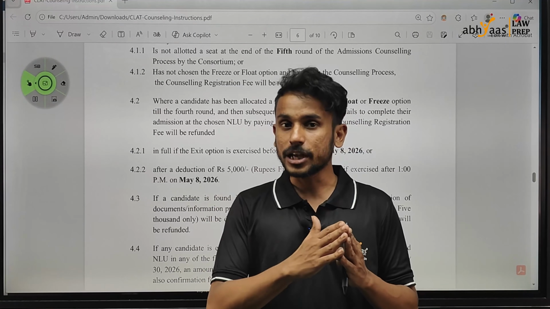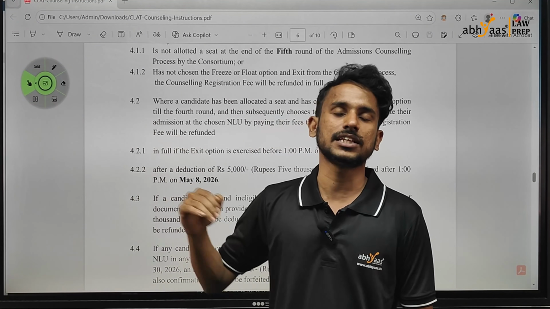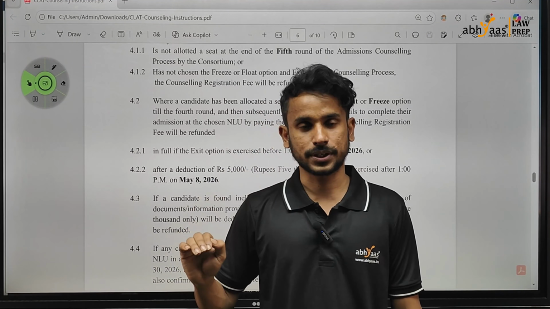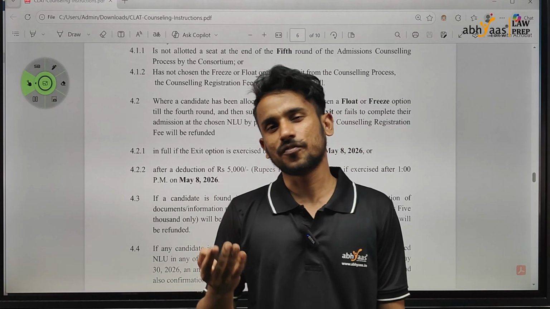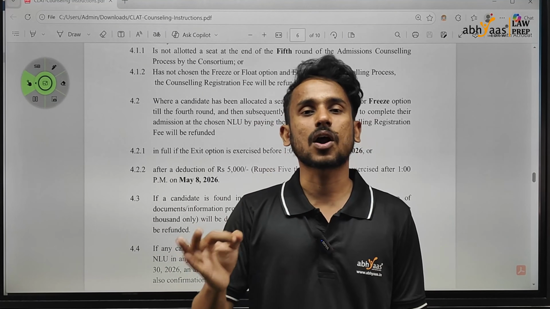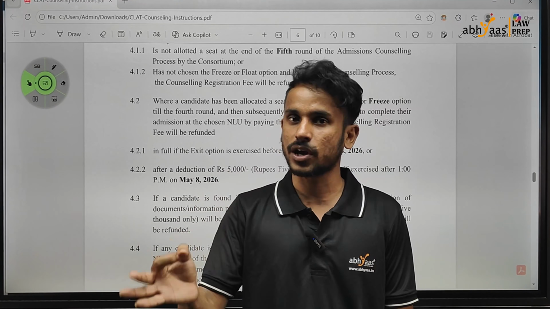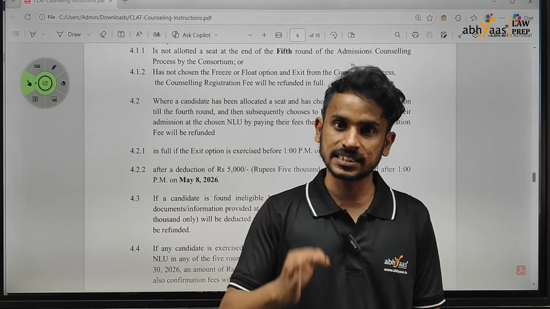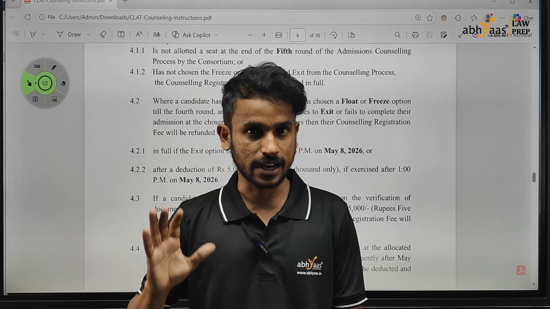In that case, make sure that on each of the dates when the list is published, 5 days, you come and opt for any of the options, right? The float option is there obviously only till round 4, because in round 5 either you have to freeze a seat or you have to take an exit. Right? Again, if you don't do anything, that will be deemed as if you have exited and a full refund will be made in this regard.